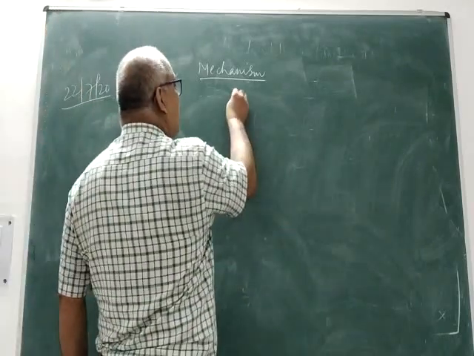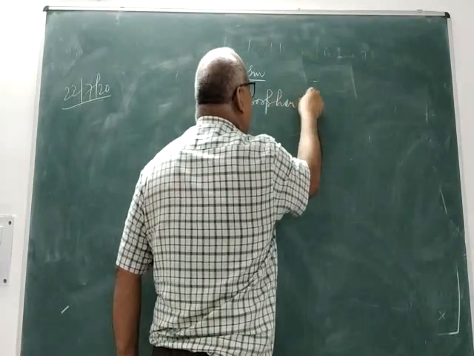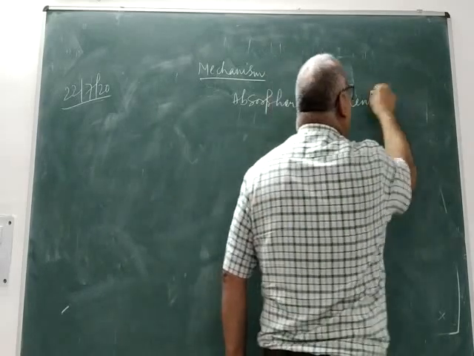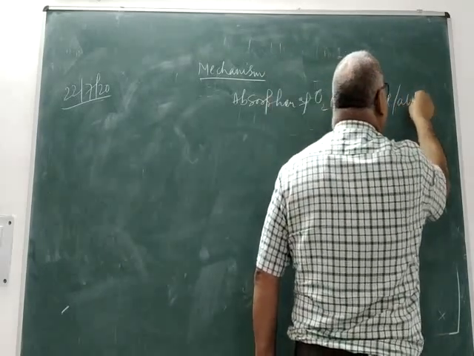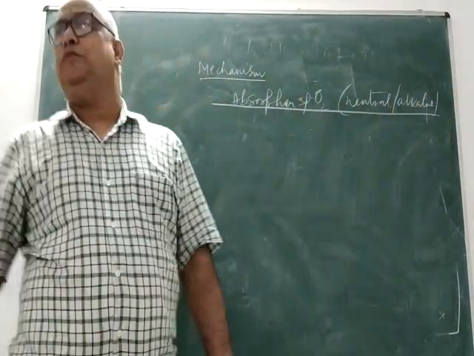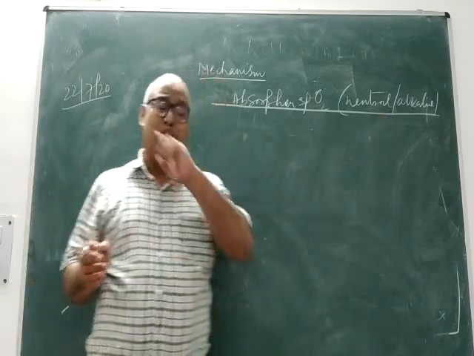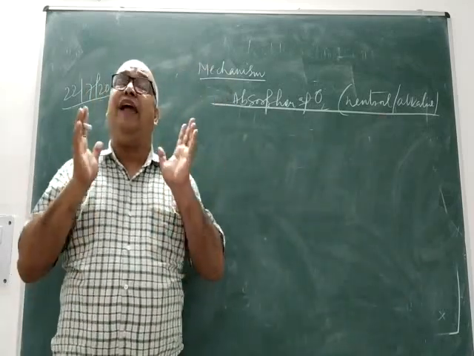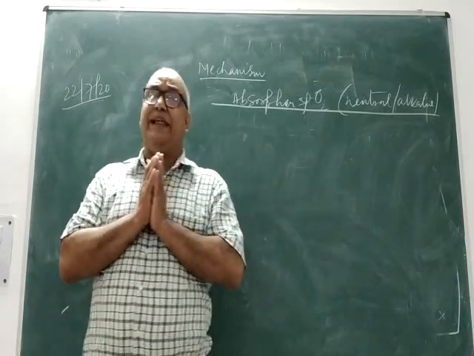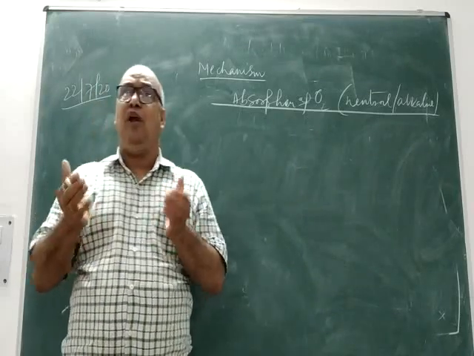For absorption of O2 type, your environment is neutral or alkaline. Here I would like to tell you, if your environment is alkaline, what does it mean? It means right from the beginning there are some anions in your environment, and therefore once the cations are formed, the reaction will automatically start.